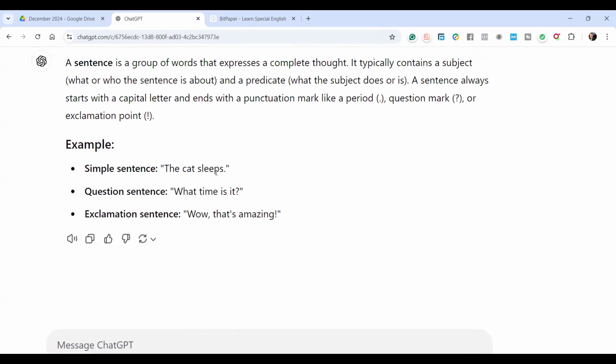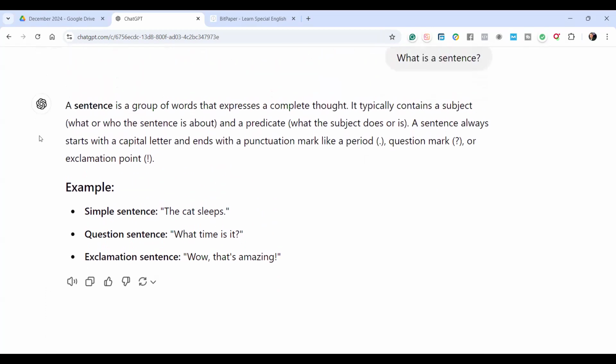All right, so here, let's analyze it together and explain more. So, complete thought, I already told you about this, contains a subject. What is a subject? So let's ask it this. What is a subject?